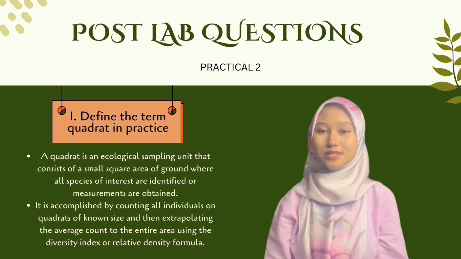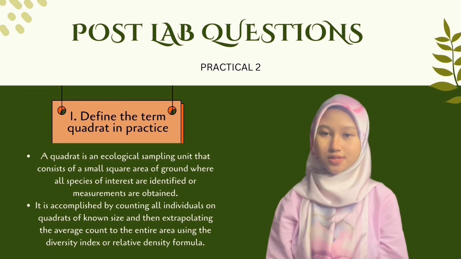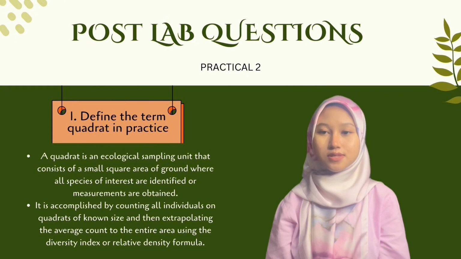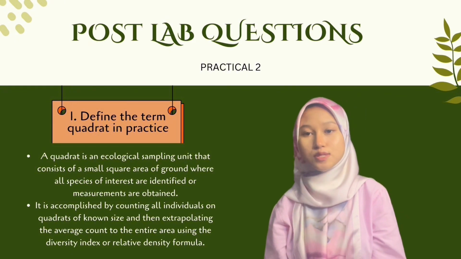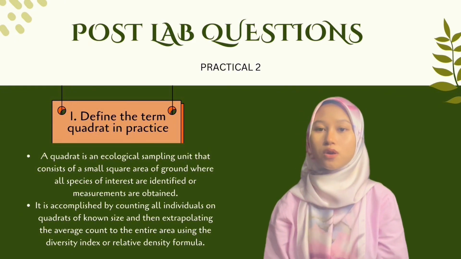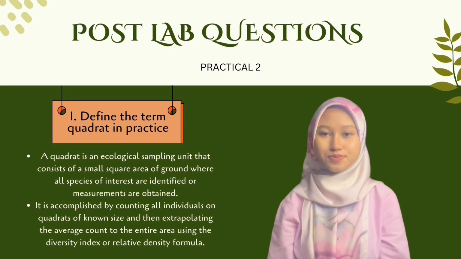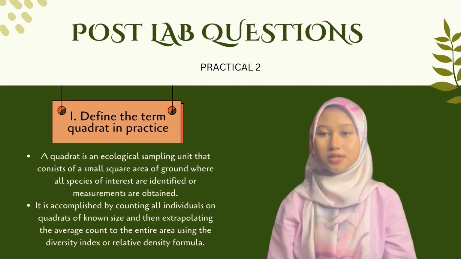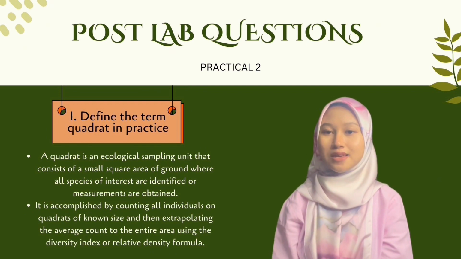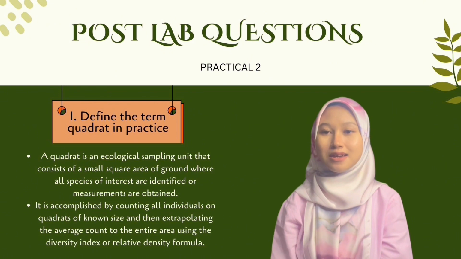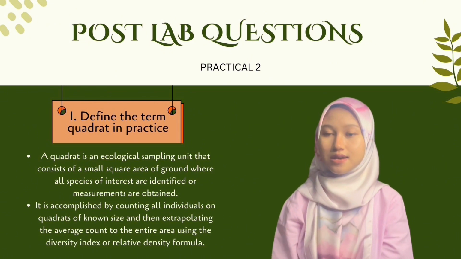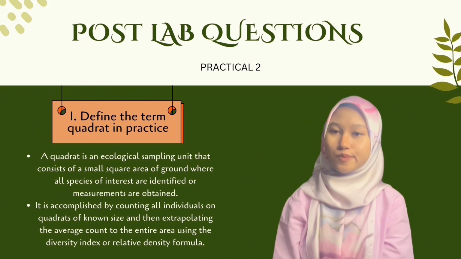The first question is to define the term quadrant in practice. A quadrant is an ecological sampling unit that consists of a small square area of ground, where all species of interest are identified or measurements are obtained. It is accomplished by counting all individuals in a quadrant of known size and then extrapolating the average count to the entire area using the diversity index or relative density formula.